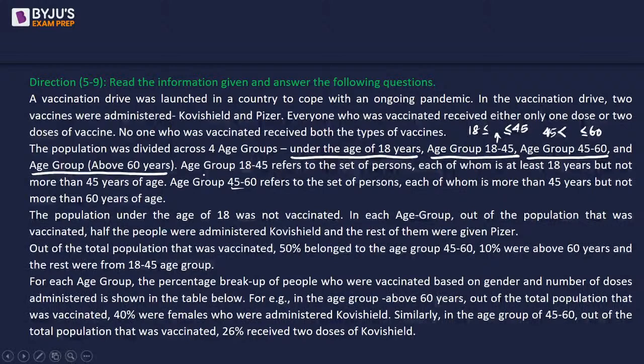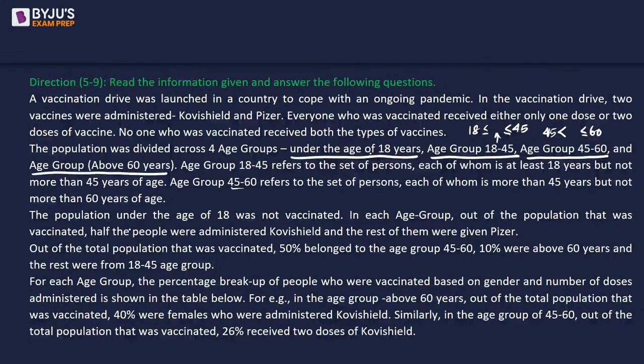So if somebody is of age 45 years, that person is going to be in the second age group. If somebody is of 17 years, that person is going to be in the first age group. If somebody is of 60 years, that person is going to be in the third age group. Somebody who is at 62 years will be in the fourth age group.